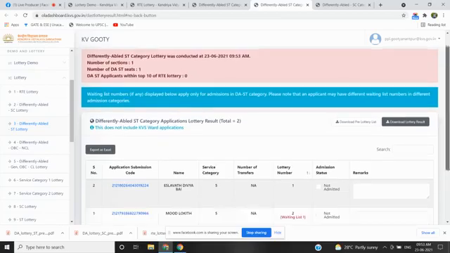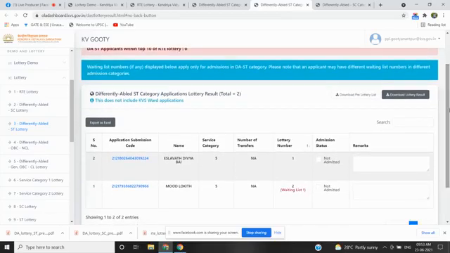And the selected candidate under this category is Islavat Divya Bai. I am also downloading the lottery result, and the next candidate will be under waiting list 1.